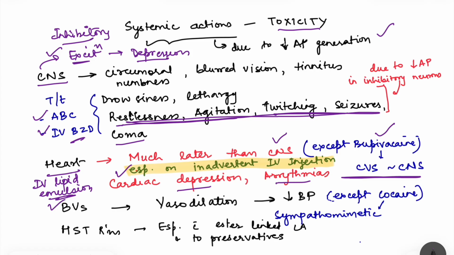Then we have the blood vessels. In blood vessels, again, there is a decrease in action potential generation. It will lead to decrease in muscle contraction, leading to vasodilation. This will lead to cardiovascular collapse. Exception for this is cocaine. Cocaine is sympathomimetic, and that is why it can lead to an increase in blood pressure rather than a decrease in blood pressure.